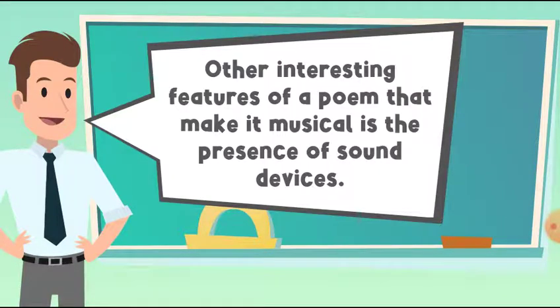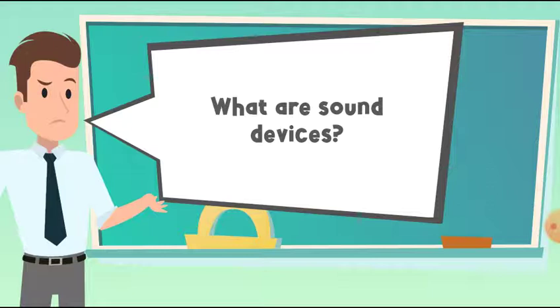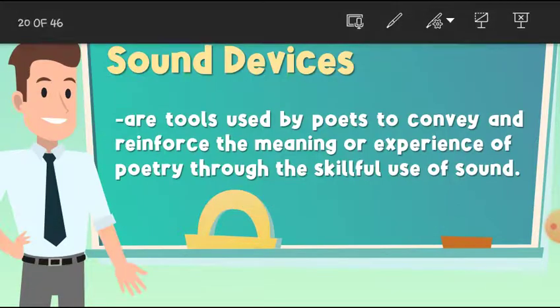Other interesting features of a poem that make it musical is the presence of sound devices. What are sound devices? Sound devices are tools used by poets to convey and reinforce the meaning or experience of poetry through the skillful use of sound.